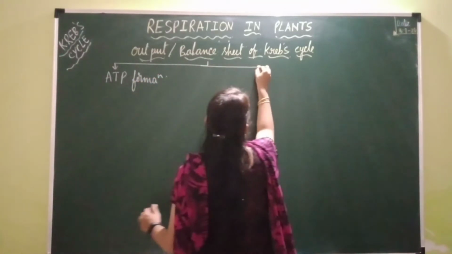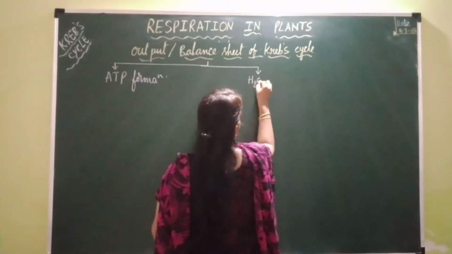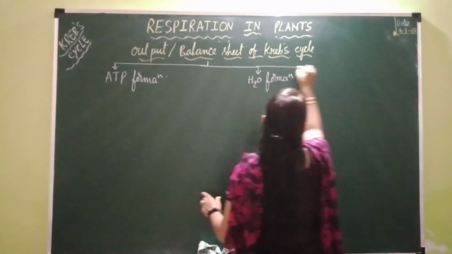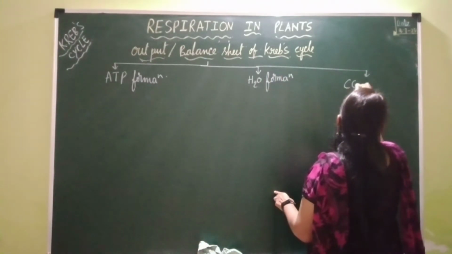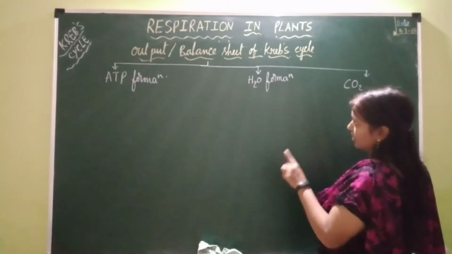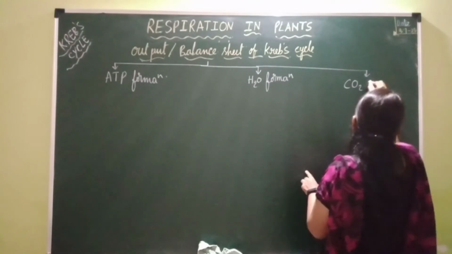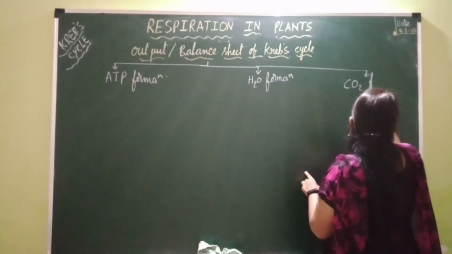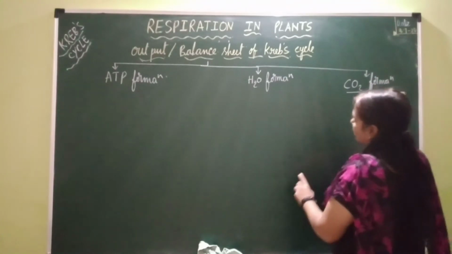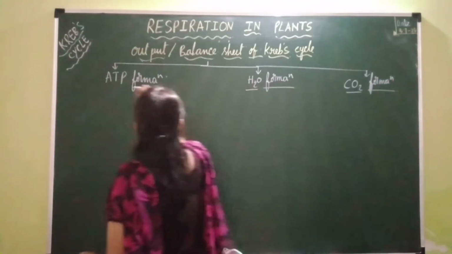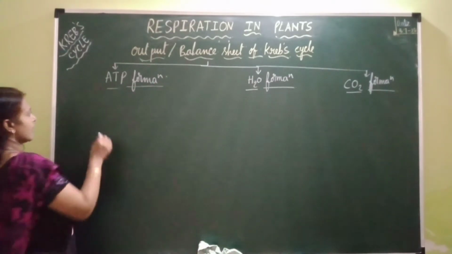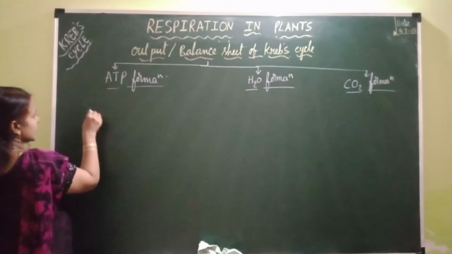and then formation of water and carbon dioxide formation. So in the previous video I explained why we are studying this output or balance sheet with respect to ATP formation, water formation and carbon dioxide formation. Right, ATP formation. So this ATP can be formed through SLP